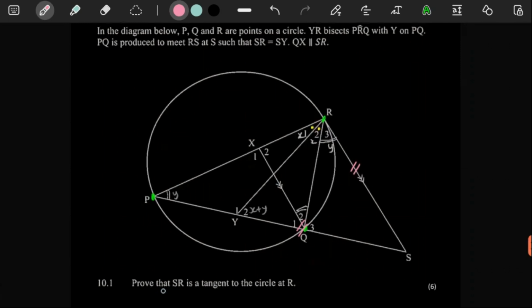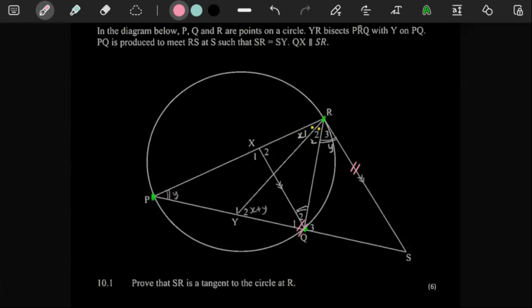So they said prove that SR is a tangent to the circle at R. How? Tan chord theorem. Wow, man. This is so dumb. Seriously, why are they asking us to prove the tan chord theorem?